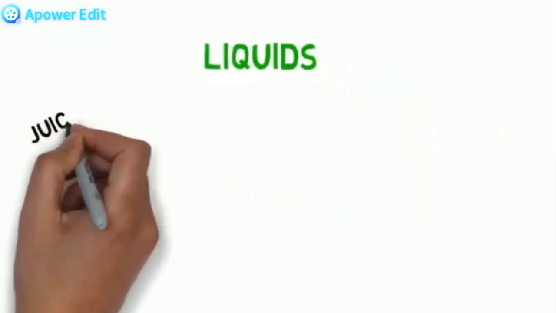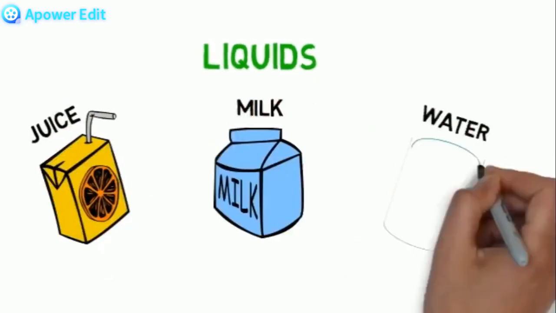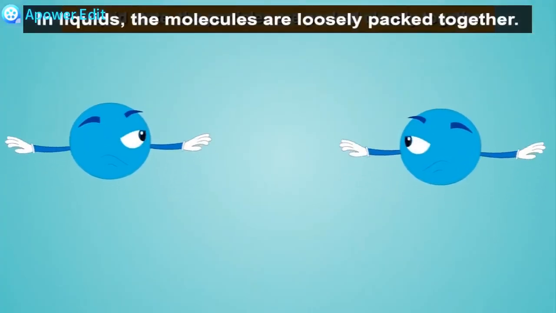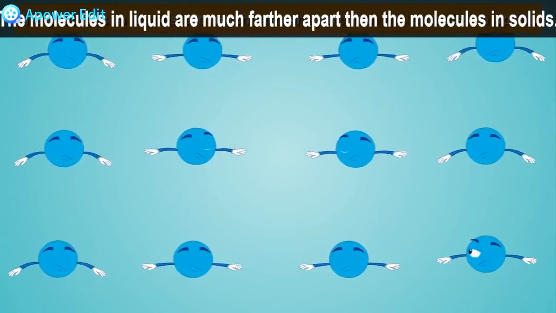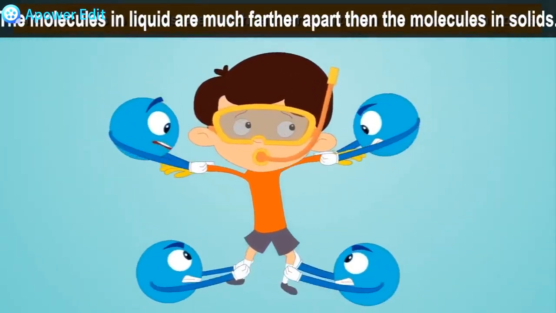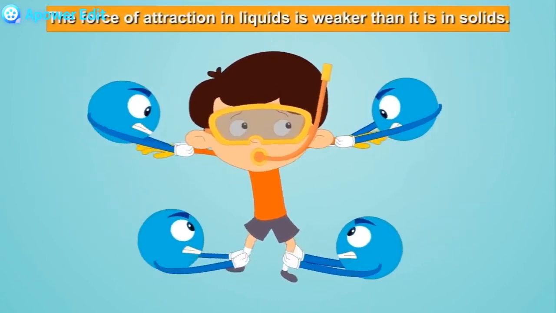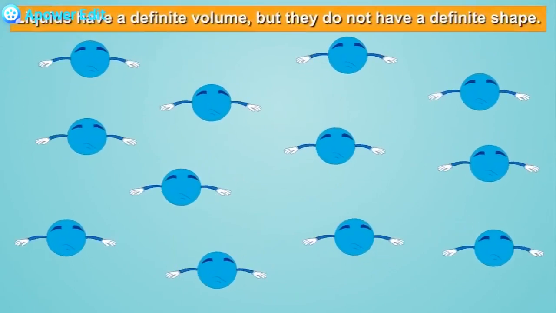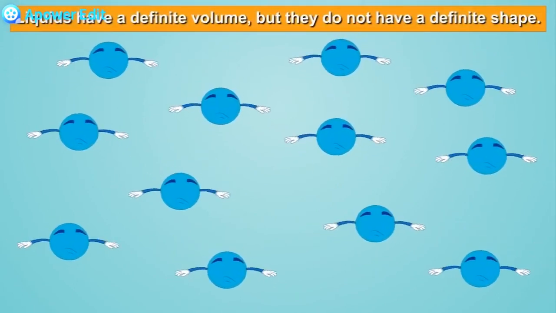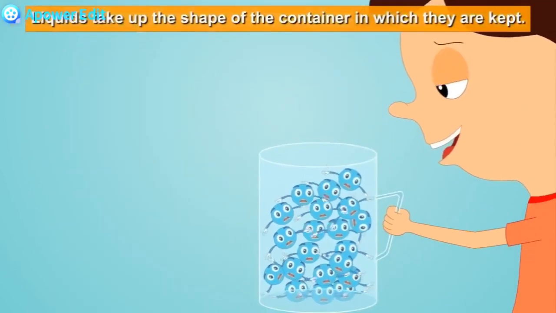Let's talk about liquids. For example, juice, milk, and water. In liquids, the molecules are loosely packed together. The molecules in liquids are much farther apart than the molecules in solids. The force of attraction in liquids is weaker than it is in solids. Liquids have a definite volume, but they do not have a definite shape. Liquids take up the shape of the container in which they are kept.